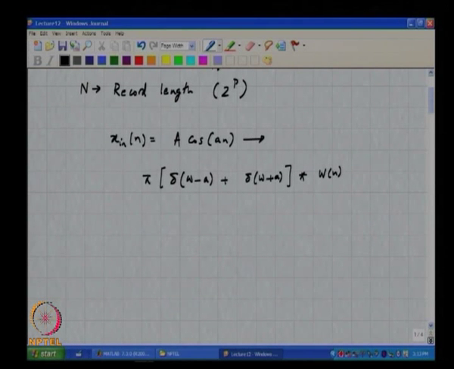Since you are taking only a finite window of samples, it is equivalent to having the so called rectangular window, and as we saw the last time around, the Fourier transform of the rectangular window is a sinc pulse.